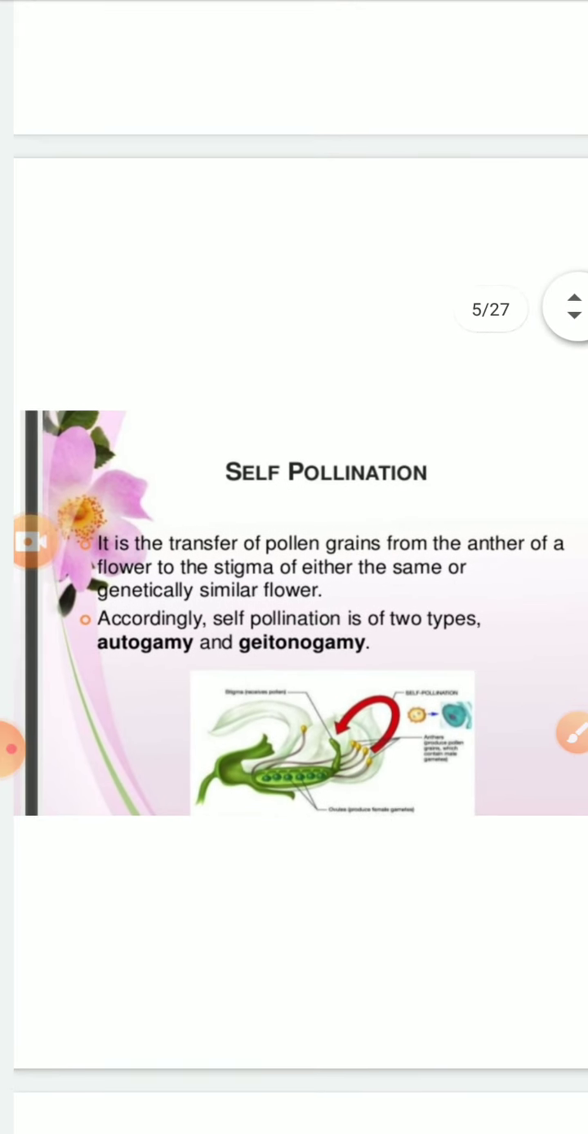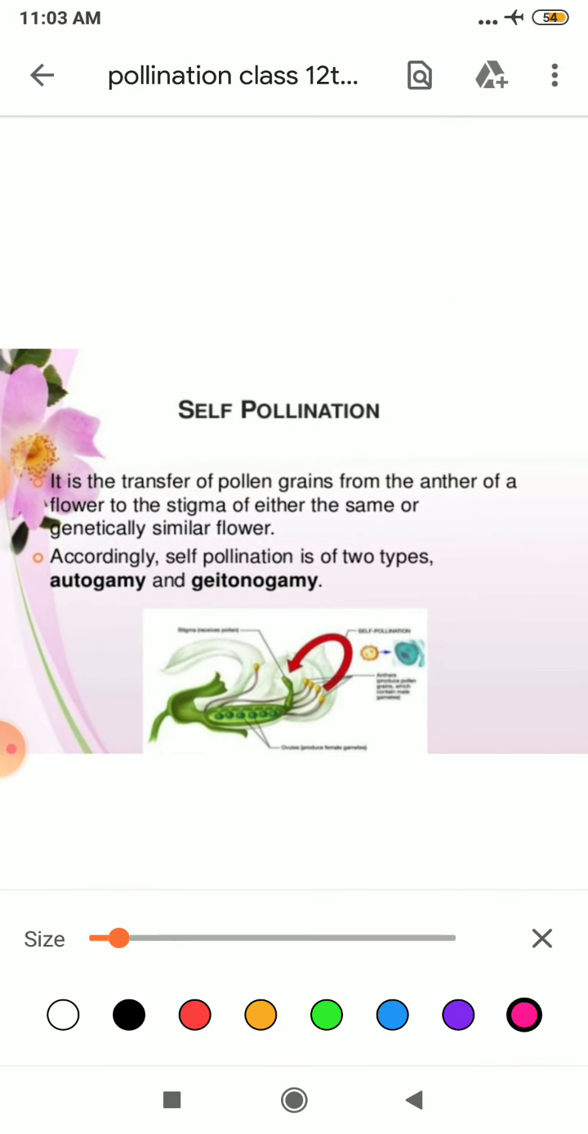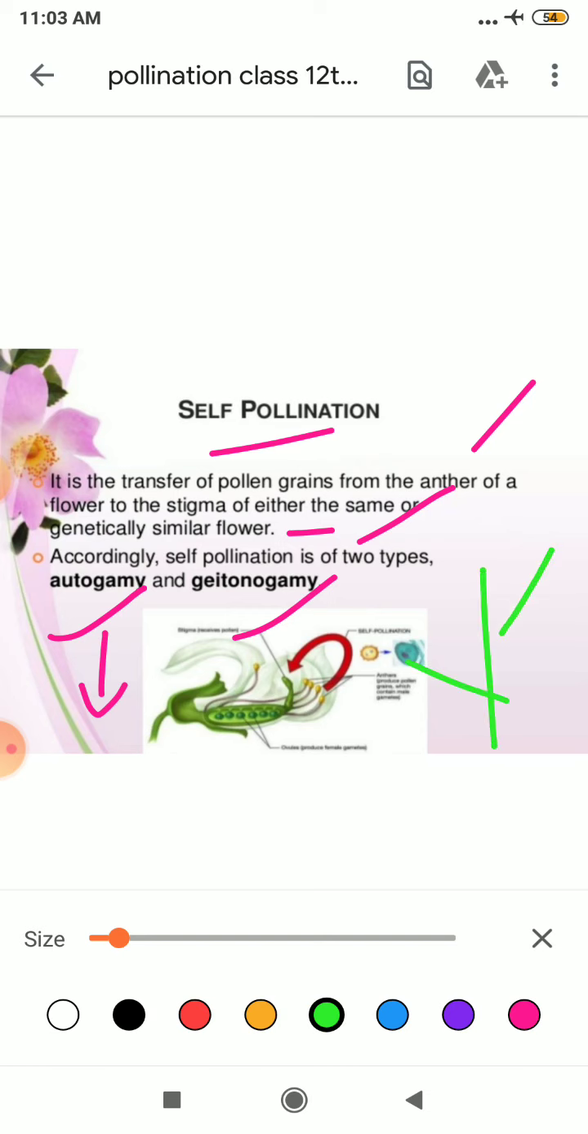Now students, self-pollination. What is self-pollination? It is the transfer of pollen grain from the anther of a flower to the stigma of either the same or a genetically similar flower. The genes should be the same, and accordingly it is of two types, that is autogamy and geitonogamy. Autogamy means within the same flower, whereas geitonogamy means between different flowers of the same plant. This is the same plant but these flowers are different.